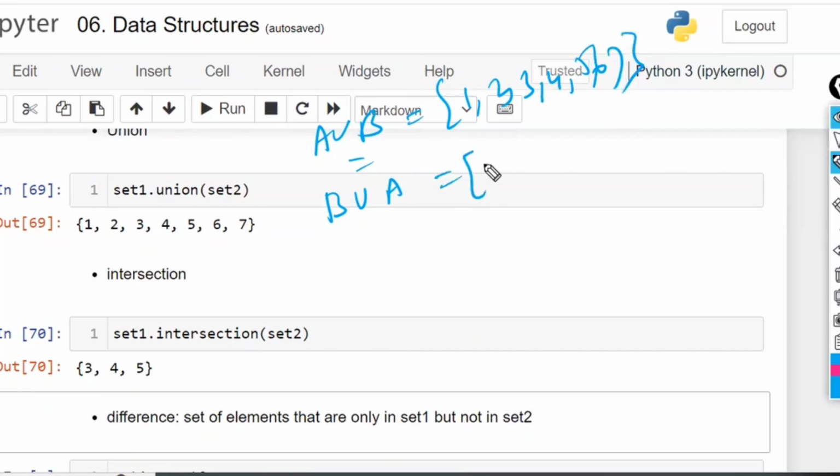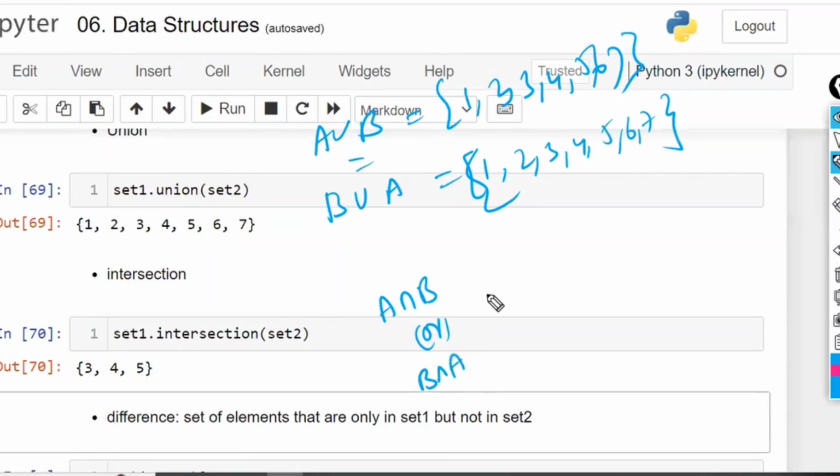Similarly, A intersection B or B intersection A, the answer is the same: 3, 4, 5 only, in both cases.